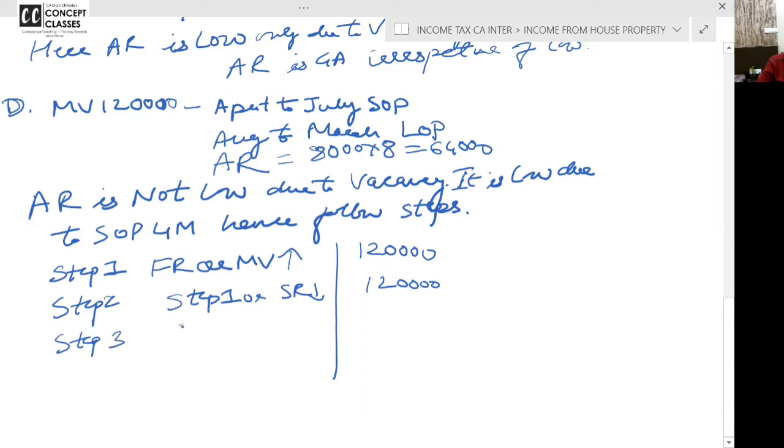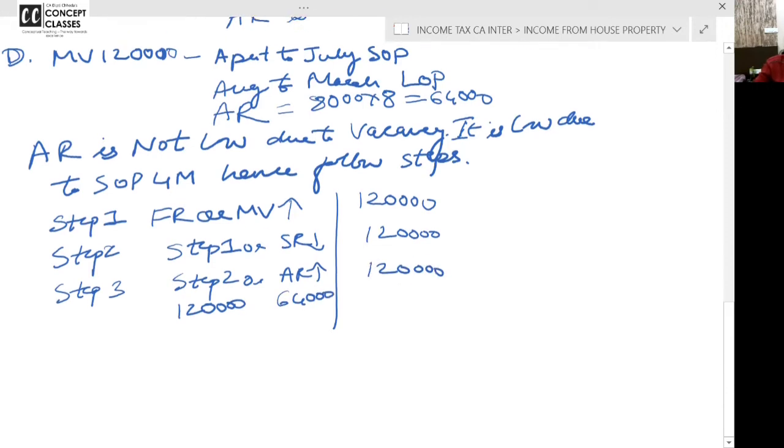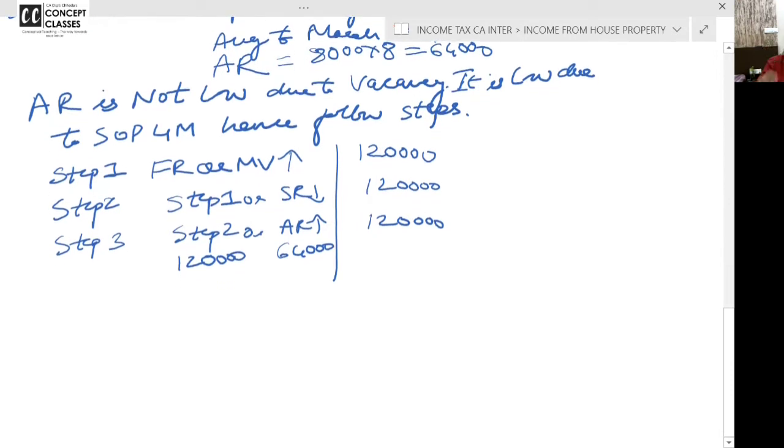Step 3, step 2 or actual rent, whichever is higher. So here step 2 is 120 or actual rent is 64,000, whichever is higher. So 120. Now you can say, even though Krishna has received rent 64,000, GAV will be taken as 120.